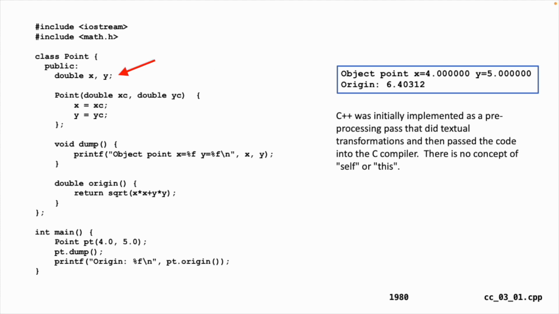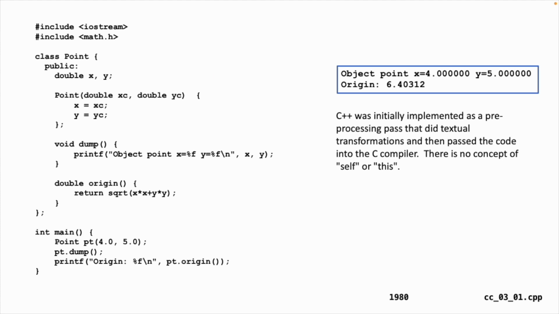Now, the interesting thing is you have to declare double x and y as the attribute variables. And then within the function, you can think of the double x, y as almost like extern scope, meaning they're global across all functions. So you have this weird thing where you can't have a parameter the same name as an instance variable or you'll be confused. And so you'll notice I called the xc and yc as my parameter variables so that I know that those are parameters in the constructor. And so I can copy xc into x and yc into y.